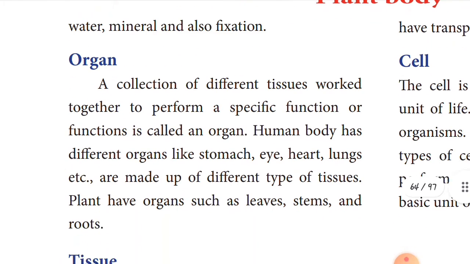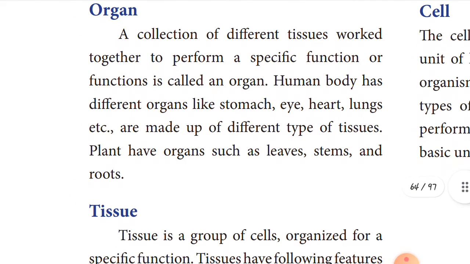And now let's move to the organ. So what is an organ, children? Organ means what? Tissues form an organ. The collection of different tissues working together to perform a specific function or functions is called what? Organ. So for example, take a human body. Different organs like what? What are the organs? Stomach, eye, heart, lungs, etc. So these are all the organs, children. What are the organs in our human body? Tell me again. Stomach, eye, heart, lungs, everything. So they are made up of different types of tissues.